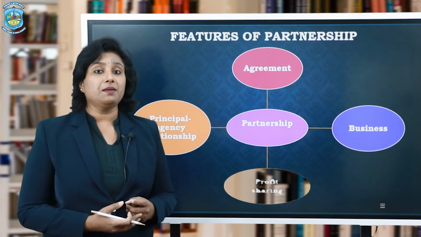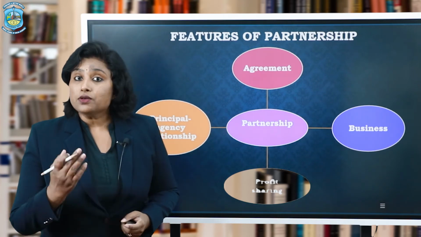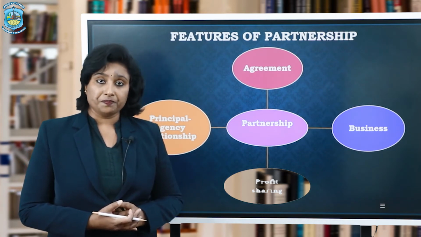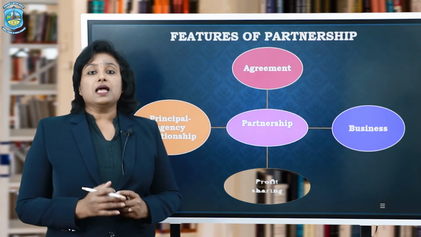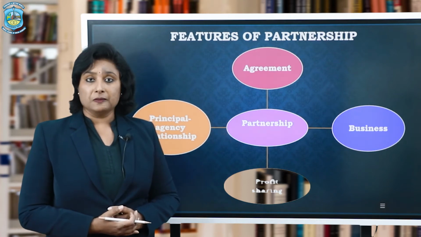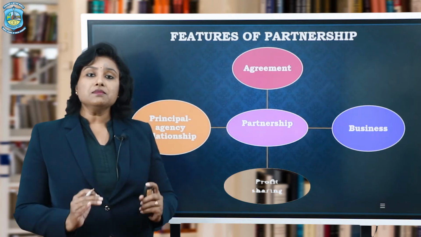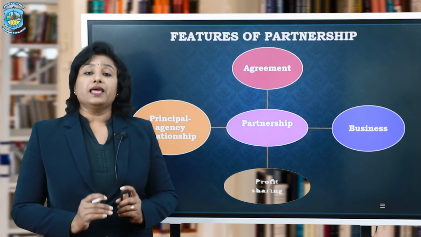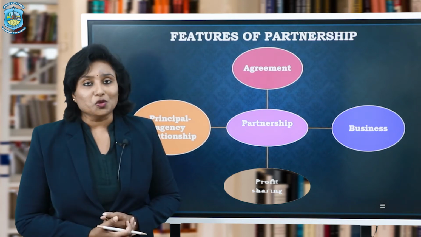It can also be divided in the ratio of the capital contributed by each of them. All this depends upon the mutual agreement of the partners. They all have to come to a single point of consensus, and only then will the business go on smoothly.